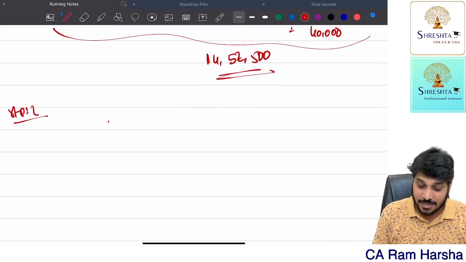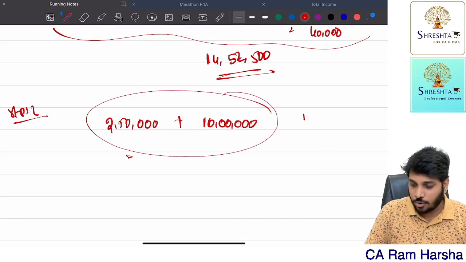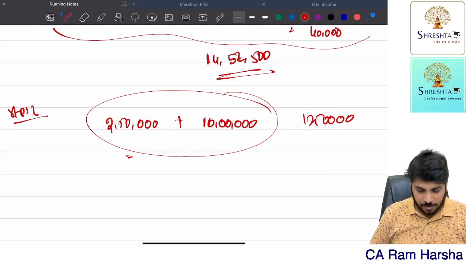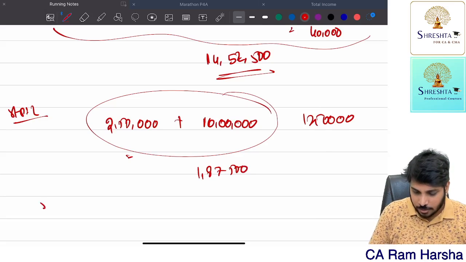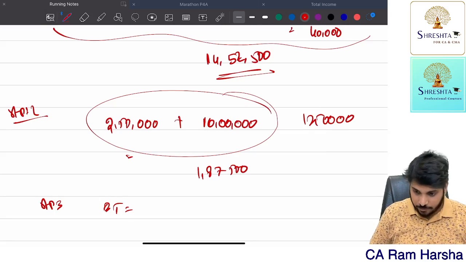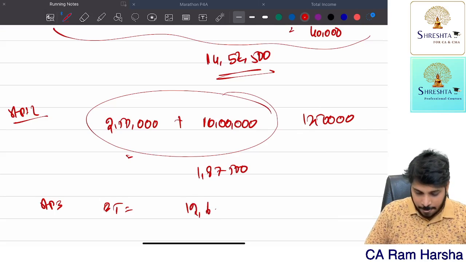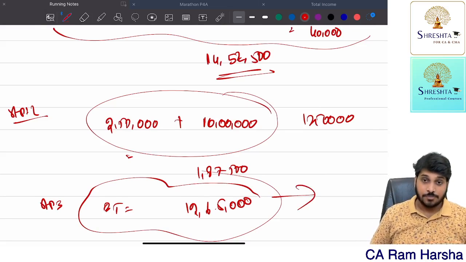Now step number 2. This SSC basic exemption limit is 2,50,000 only, whereas this SSC agriculture income is 10 lakhs. On this, what is the tax amount you compute? This is the total income now. As per step number 2, this is the total income. So 2,50,000 into 30 percentage, so 1,12,500, is equal to 1,87,500. Final basic tax, what is the basic tax? Step 1 minus step 2. 14,52,500 minus 1,87,500 is equal to 12,65,000 is the final basic tax. This is the basic tax.